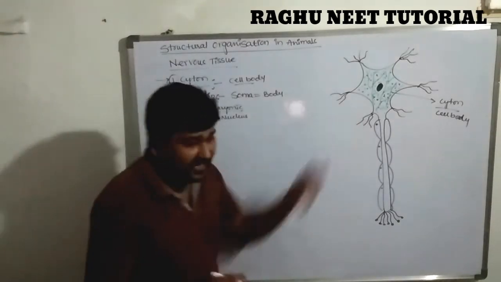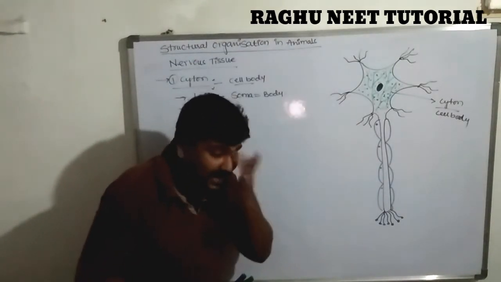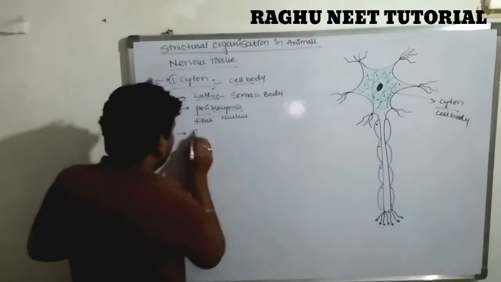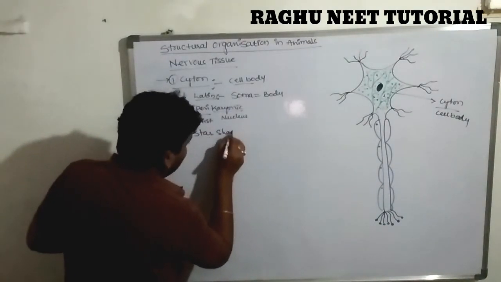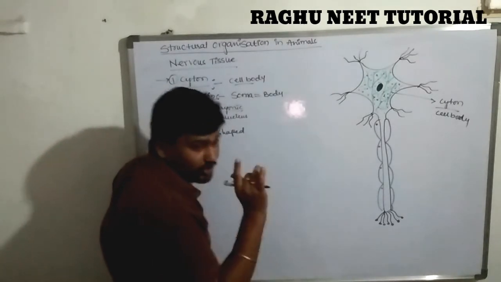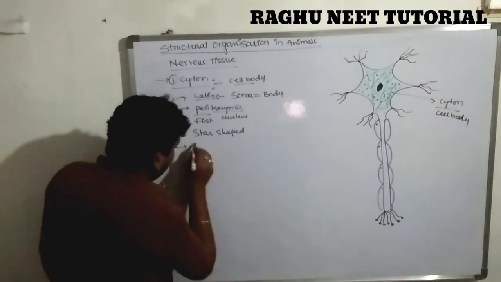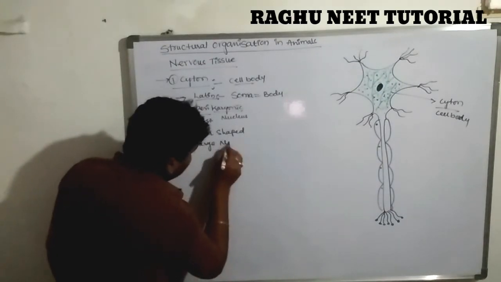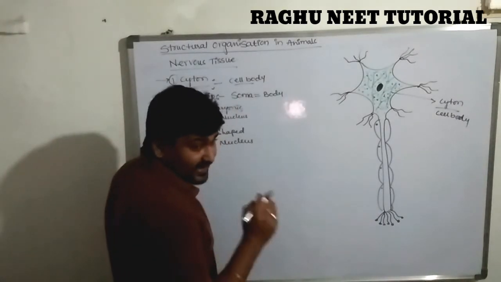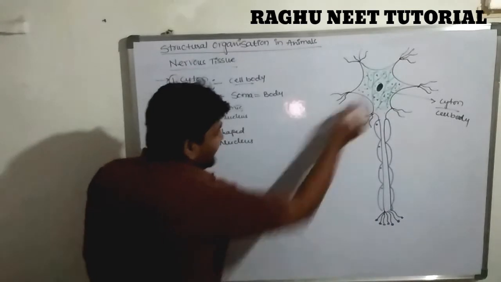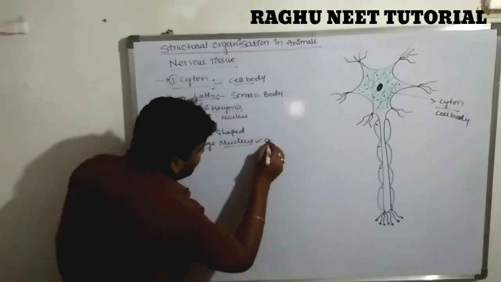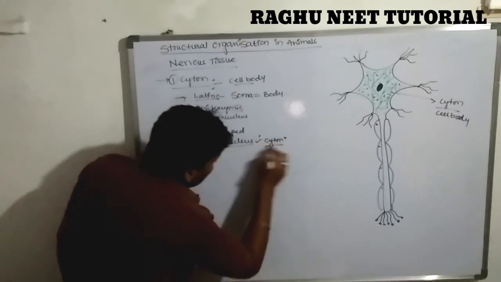Next, the cyton looks like a flask or a star-shaped structure. In the middle of the cyton there is a large nucleus. It regulates and conducts all the impulses through the nucleus. This large nucleus is present in the cyton region.